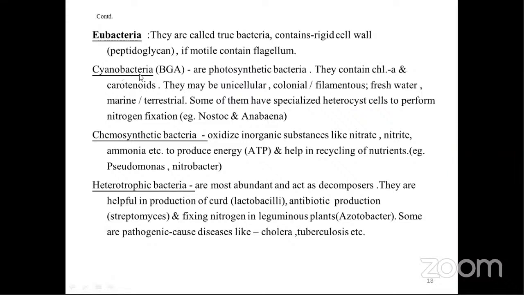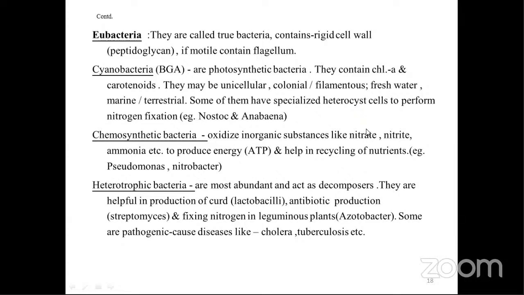Then cyanobacteria, it is also known as blue-green algae, abbreviated as BGA. Then these are photosynthetic bacteria. They contain chlorophyll A and carotenoids. They may be unicellular, they may be colonial. I have told you the meaning now, students, whether they're unicellular, colonial, or what is their nutrition type, etc. So you should remember at every step whenever we use these words that this is the characteristic of this particular organism. Filamentous, colonial or filamentous, then freshwater, marine, or terrestrial they can be.